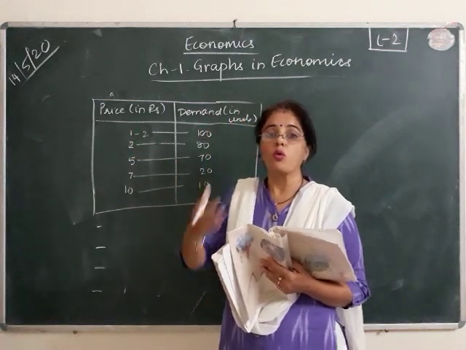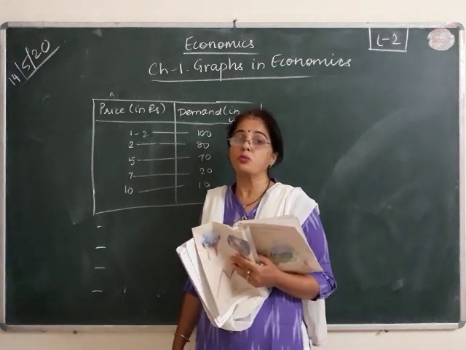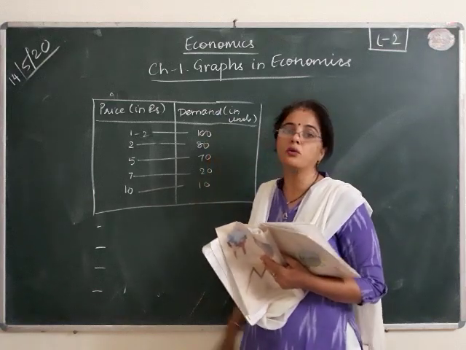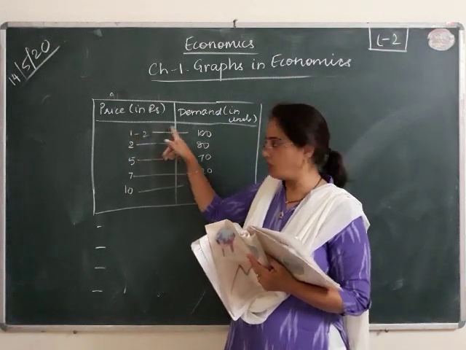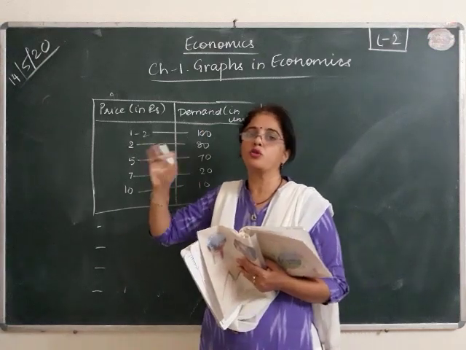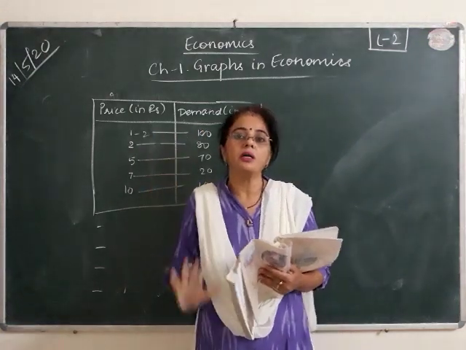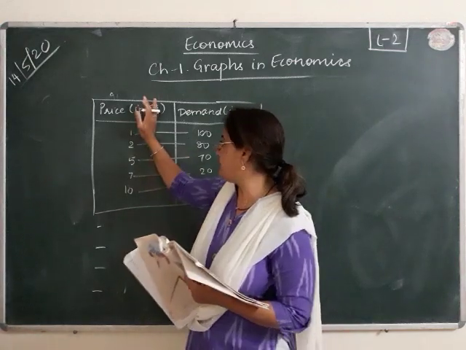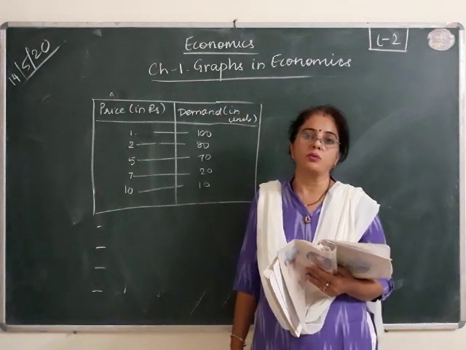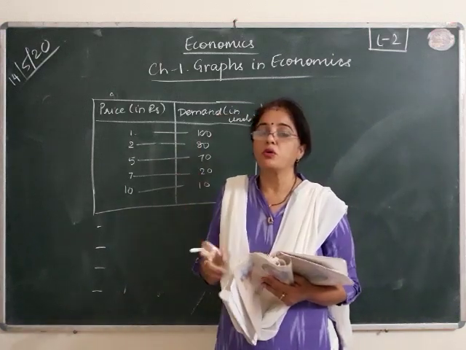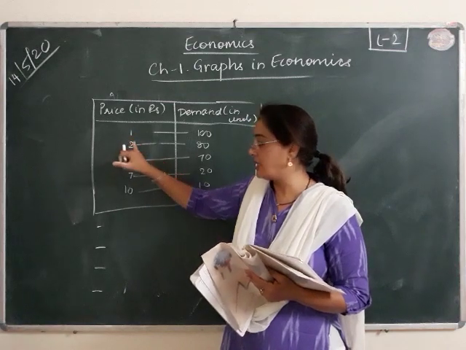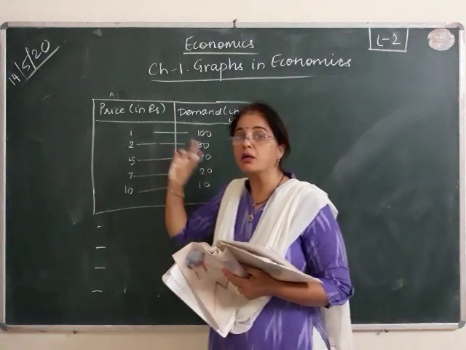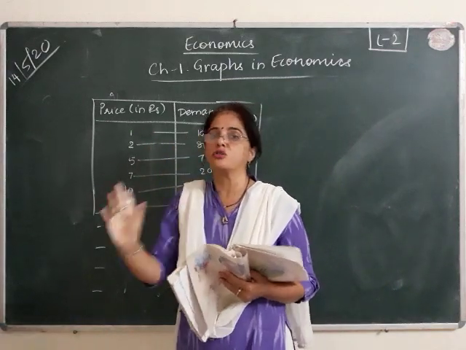So in 1 to 2 there are a lot of combinations possible, a lot of possibilities, and for so many possibilities there cannot be one demand. If at 1 rupee 10 paise the demand is 100, and at 1 rupee 50 paise the demand is also 100, it means the price is rising but demand is not falling, so that means you are working against the law of demand. So in that case, such kind of distribution is not possible. So discrete frequency is possible only when there is only one item, one figure only is possible, and a class of 1 to 2, a range, is not given.